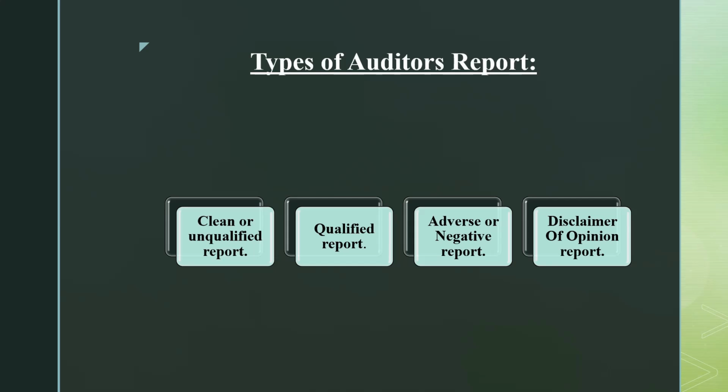Wherever he finds the problem in a particular financial statement or book of account, he gives his opinion regarding that particular statement. The auditor may find a material misstatement in the accounts or in the balance sheet. So there can be two cases. One is a misstatement of the balance sheet or other financial statements. The second is when the auditor fails to get sufficient information about particular transactions.